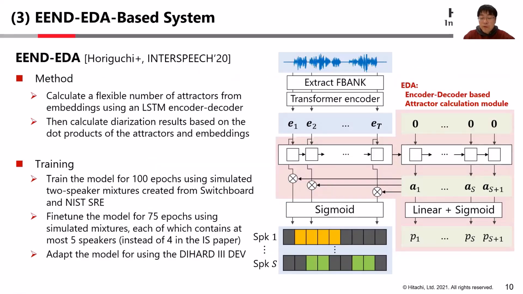EEND-EDA first converts log-mel filter bank-based features into frame-wise embeddings using stacked transformer encoders. From the embeddings, a flexible number of attractors for each speaker are calculated using the encoder-decoder-based attractor calculation module named EDA. Diarization results are calculated based on dot products of attractors and embeddings, followed by sigmoid activation. We trained the model using simulated two-speaker mixtures for 100 epochs, and then fine-tuned the model using 1 to 5 speaker mixtures for 75 epochs, and then adapted the model using DIHARD3 dataset.